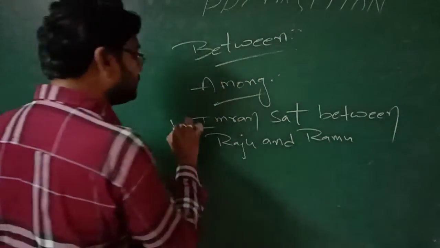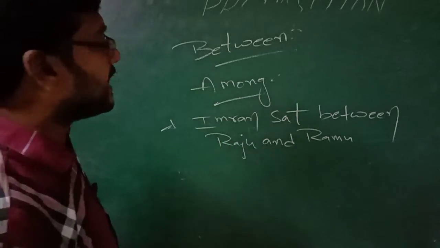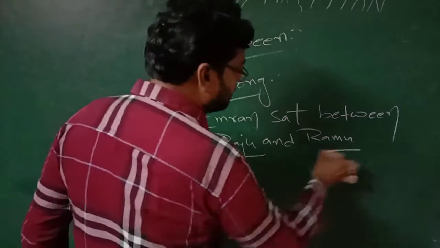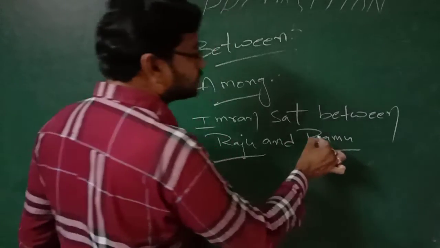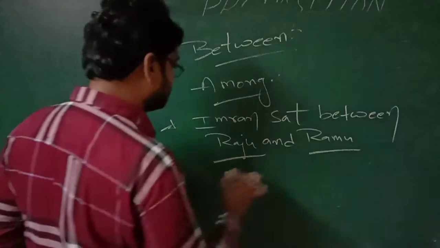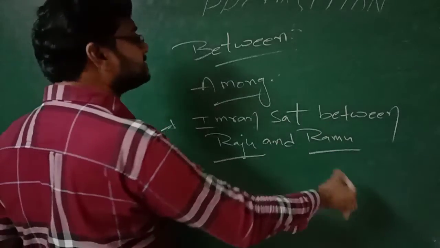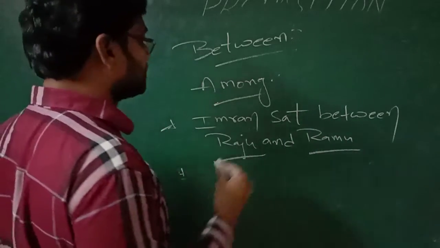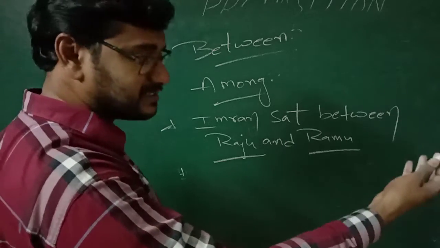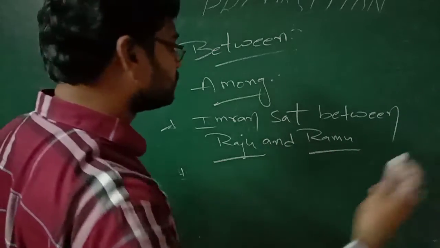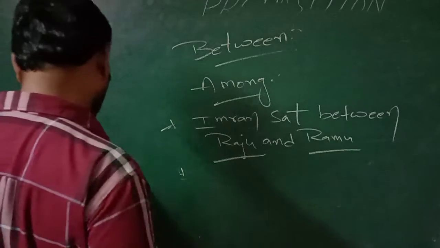See this example. He sat between these two persons. Particularly they mention two persons, so what do we use here? Between. Suppose more than two persons, among. So you can say Imran sat among the friends. It means many, more than two.